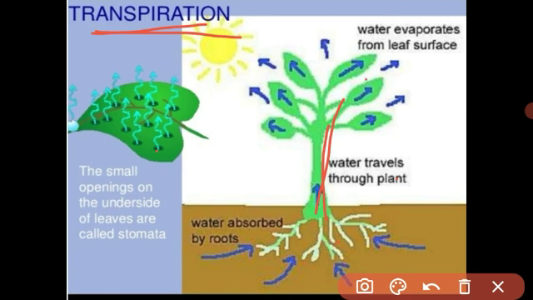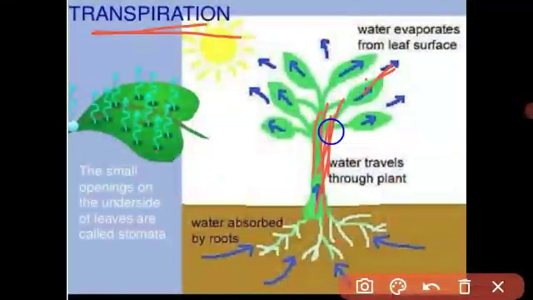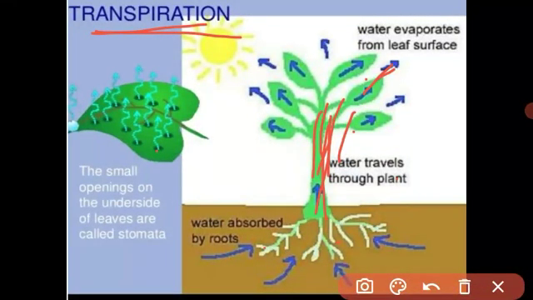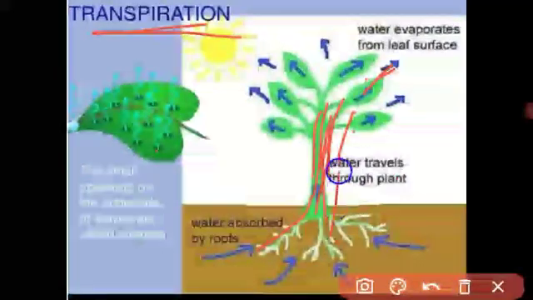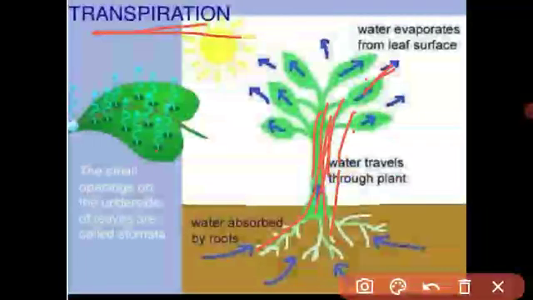Understood? How does transpiration create the suction force? When water is thrown outside, a suction force is created in the xylem vessel, and due to the suction force the water moves in the upward direction. Got it? This is the transpiration pull, and it is very important in tall trees, where upward conduction of water takes place to a height of 100 meters or more.